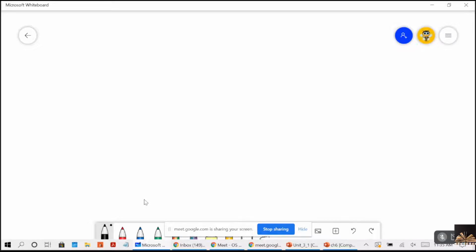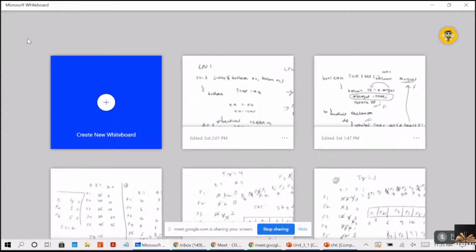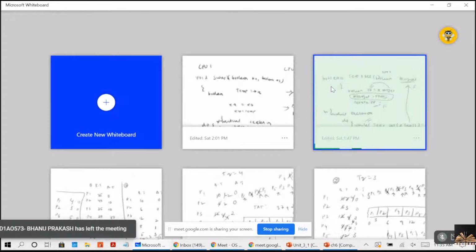Guys, this by taking example, it was not explained in your textbook, but I am explaining you, right? So you can make a note of it in your notebooks because this is not available in the textbook, right? So now whatever I am trying to explain you now, you try to copy this in your notes, right?